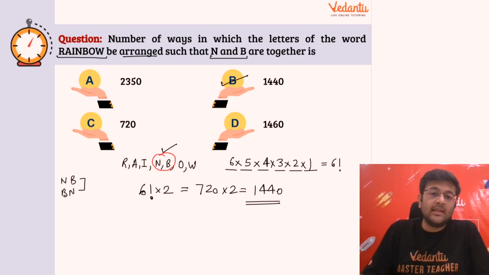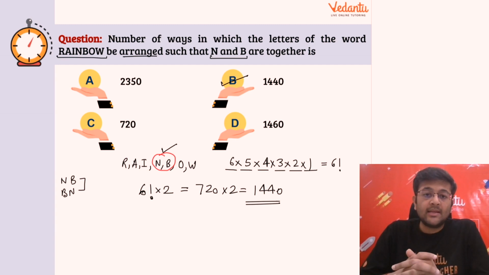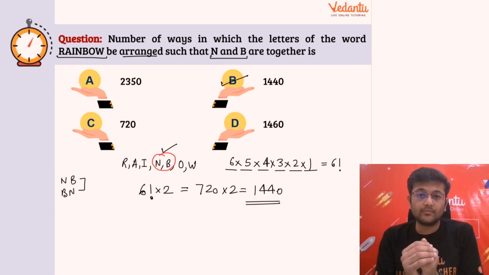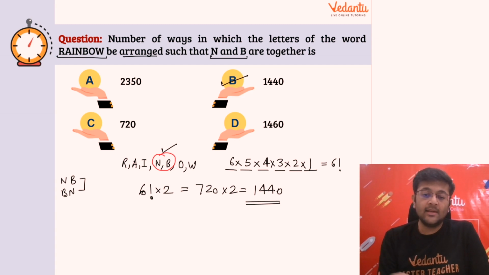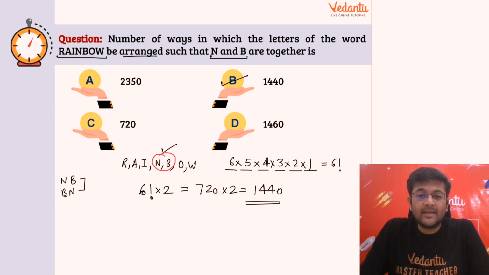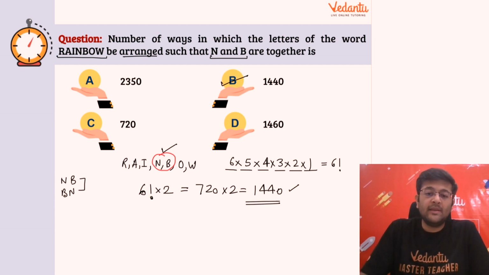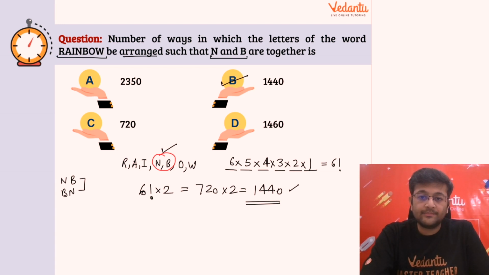ठीक है बच्चों? So in these cases, so you can make it a point that जहां पे भी कोई 2 particular चीजें या 2 से ज्यादा भी हो सकते थे, right? There would have been 3 letters also. अगर इकट्ठे होने चाहिए, if they have to be together always, then you can make them a bundle or a group, and then arrange the distinct objects, and if needed you have to arrange the objects among that group also, right? So that is how these kind of questions are to be dealt with. Okay, this is called grouping method or something, you can say that, block method also. So accordingly our answer should be 1440. Okay, so let's confirm this on the next slide. What should be the answer?